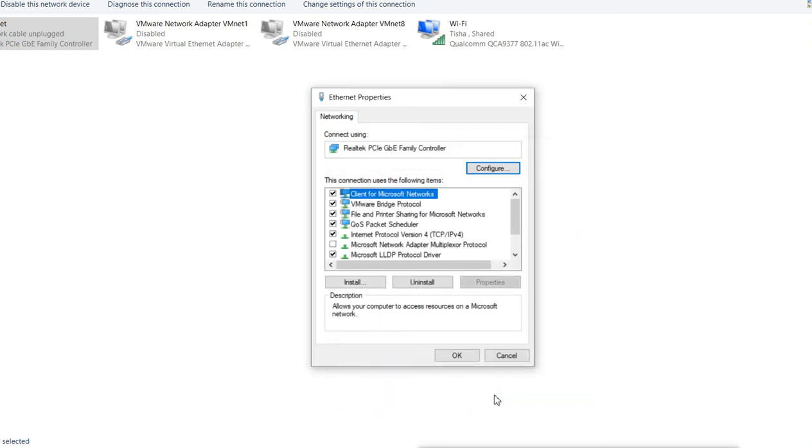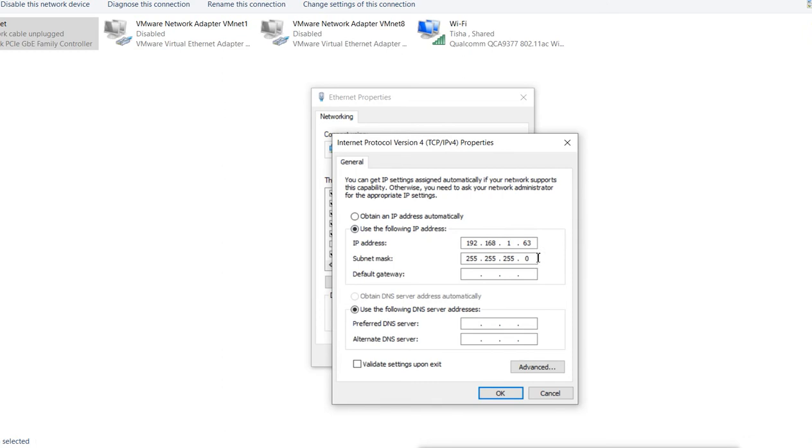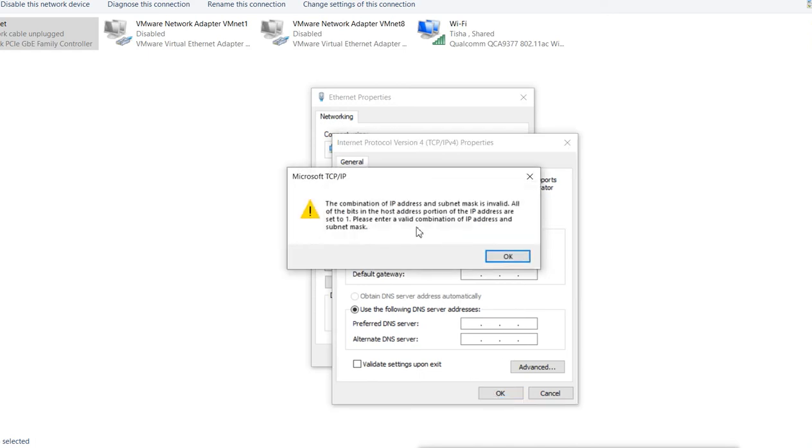Why? Because it is the normal address. But now I will do the subnetting here, 192. Now this will not be a normal address. Now the machine, our device, knows that this is not a normal address. Now it is the broadcast address. So when I press OK, it says no, you can't use this address with this subnet mask.